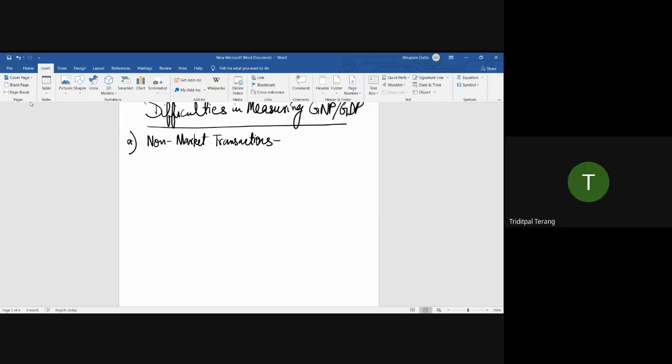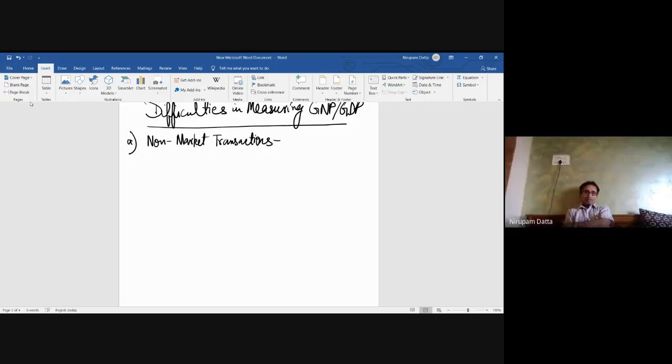Yes. Sir, that means like we can give an example of subsistence agriculture also. Yes. Subsistence agriculture also, where labor is involved or other goods and services involved, that is also included under non-market transactions. Yeah. So any production of goods and services that is not sold in any form in the market or exchange in the market comes under the category of non-market transactions.